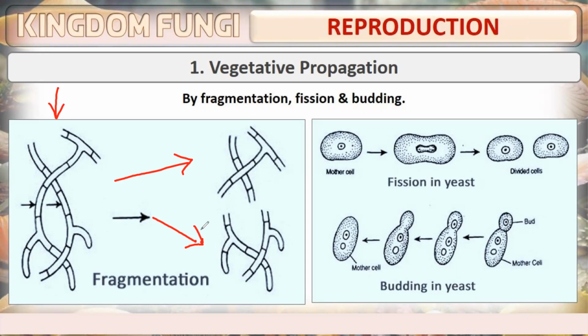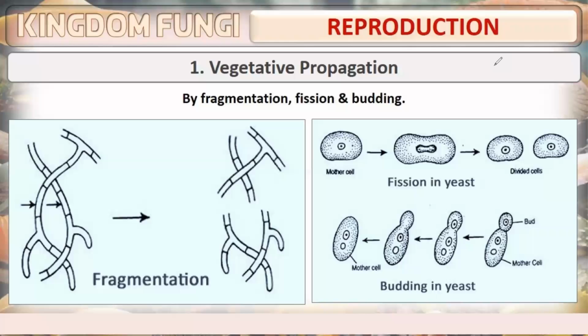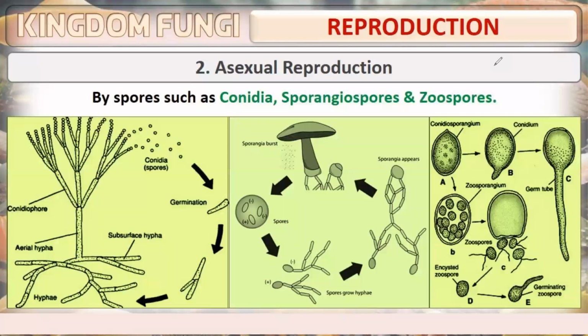On the other hand, fission is where the mother cell splits and divides into two daughter cells. The third one is budding, which is common in yeast, where a small outgrowth protrudes from the mother cell and leads to the formation of a bud. So these are the different types of vegetative propagation.